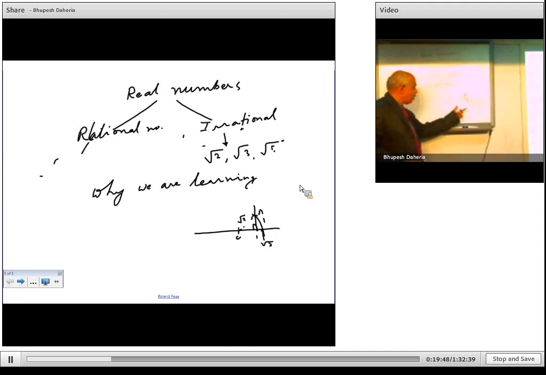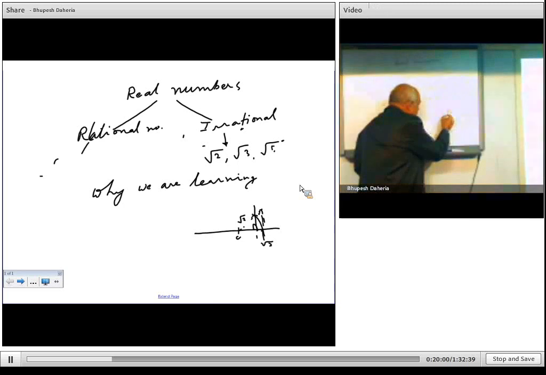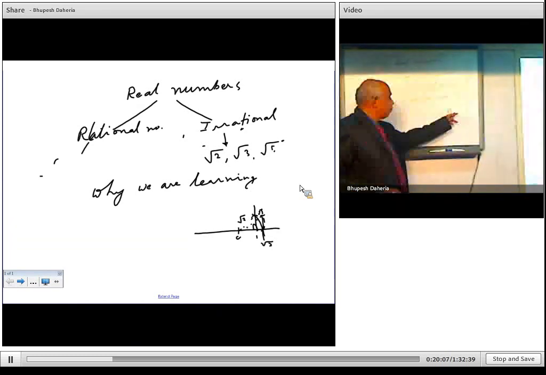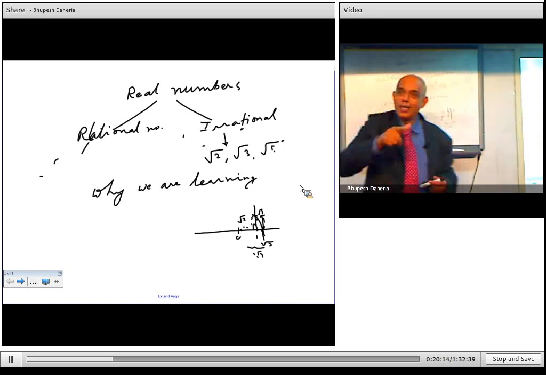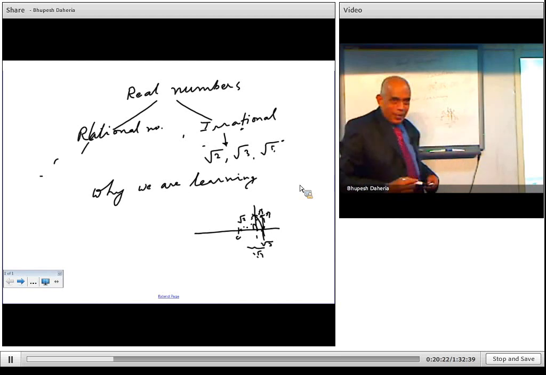Supposing I want to find root 3, from this root 2 I can again draw 1 from here. This is 1, and now join this. This particular portion is root 2. Using Pythagoras theorem again, 2 plus 1 square is 3. Suppose this point is B, then OB becomes root 3. You draw an arc and you will get root 3 here. Any doubts you can ask me?